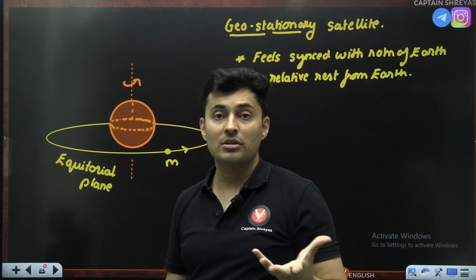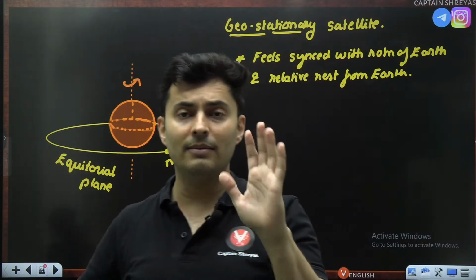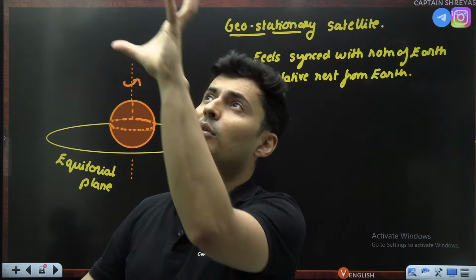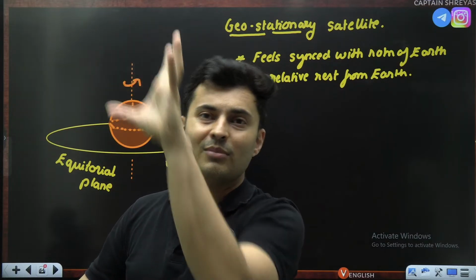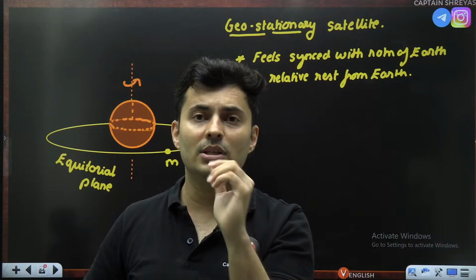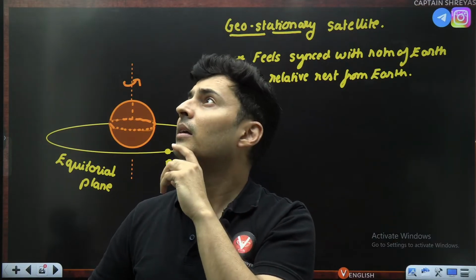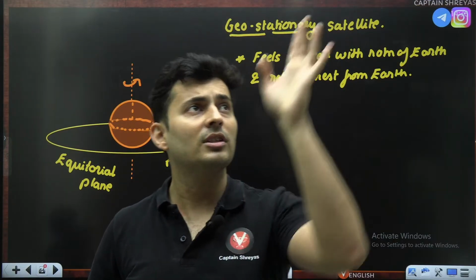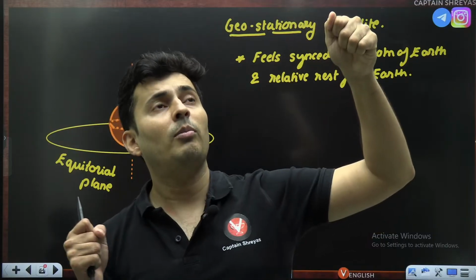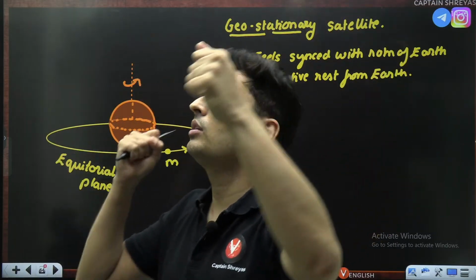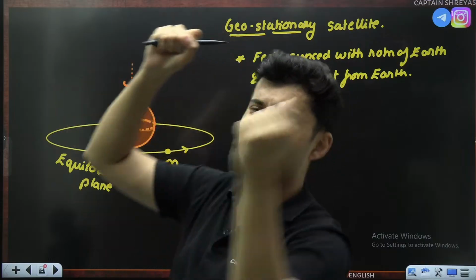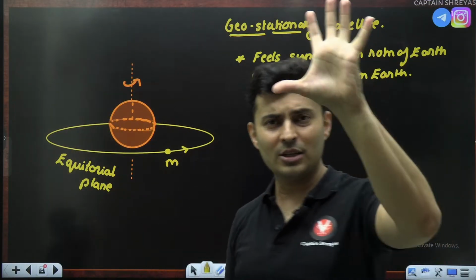Why is this used? If you've seen, when you use your cable TV and all that, there is an antenna which is focused somewhere. You can't say, oh, today I want to watch IPL. Where is the satellite? Hey, Chintu, go. Hey, Pandu, go. See where the satellite is. Oh, it is here. Papa, the satellite has moved here. Okay, move the antenna here. Oh, the satellite went there. You can't keep moving the antenna like a fool, right? It has to be focused at a place.